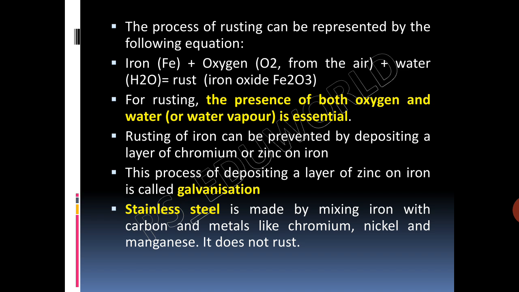Therefore, ships suffer a lot of damage from rusting in spite of being painted. And stainless steel is made by mixing iron with carbon and metals like chromium, nickel and manganese. It does not rust.